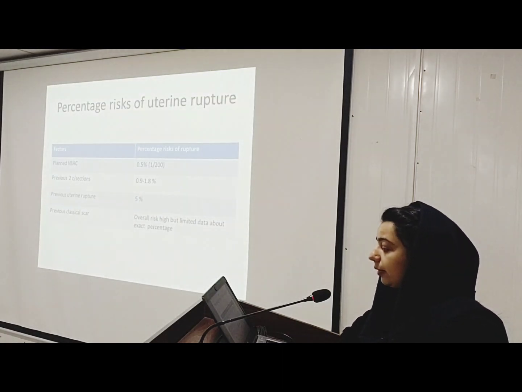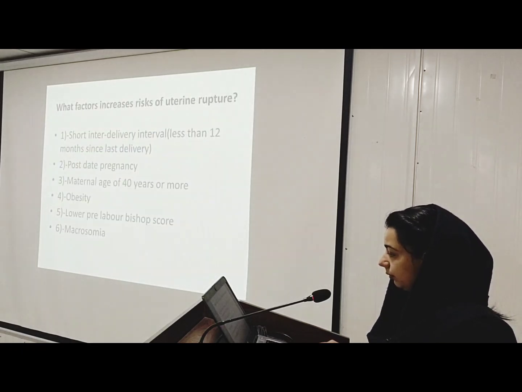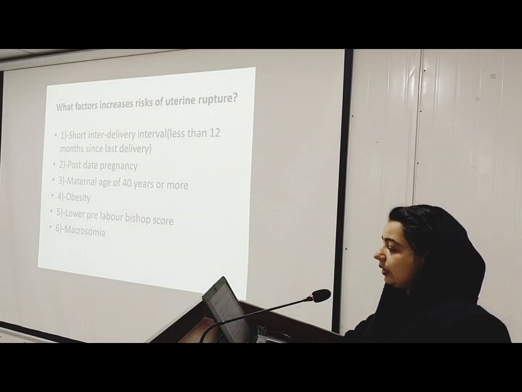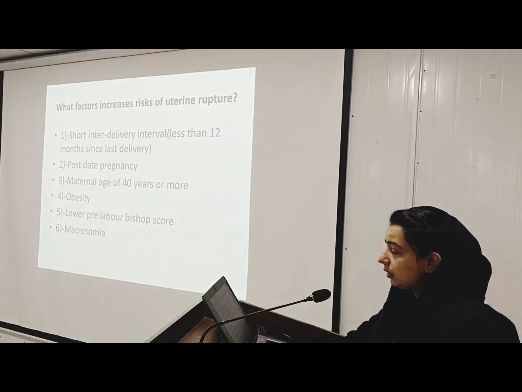Percentage risk of uterine rupture: in planned VBAC 0.5%, previous 2 scars 0.9 to 1.8%, and previous uterine rupture 5.5%. For the previous classical scar, there is limited data about the exact percentage. Next, what factors increase the risk of uterine rupture? Short interdelivery interval, less than 12 months since last delivery, post-date pregnancy, maternal age of 40 years or more, obesity, lower pre-labor Bishop score, or macrosomia.